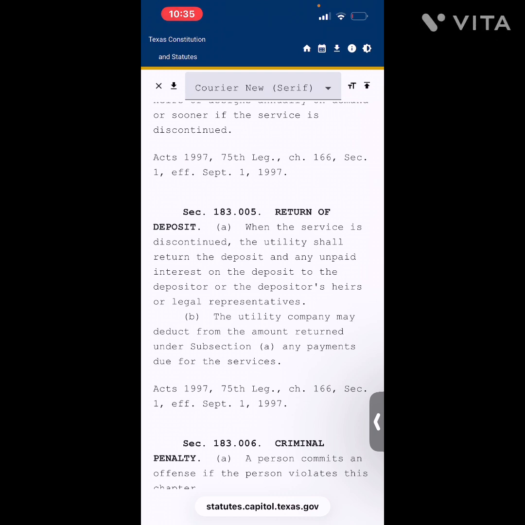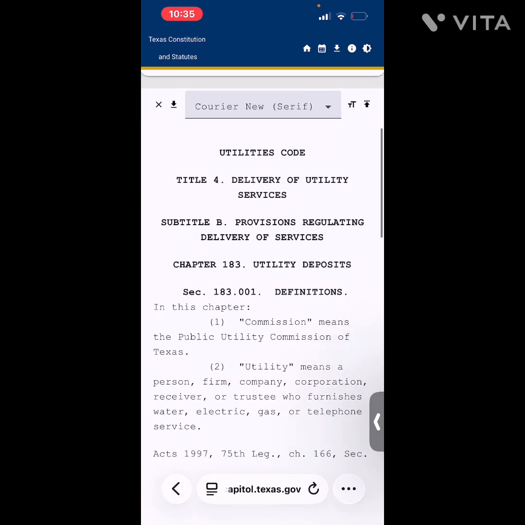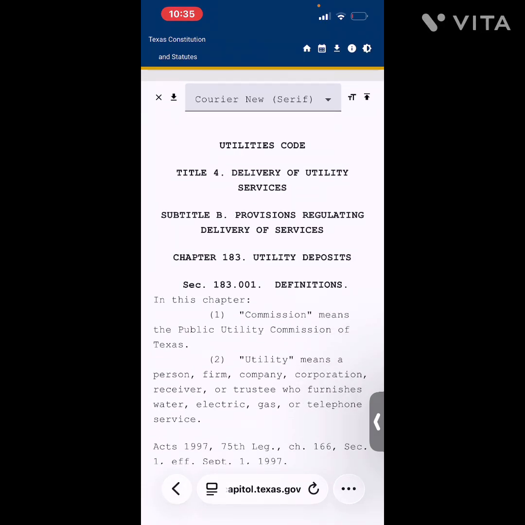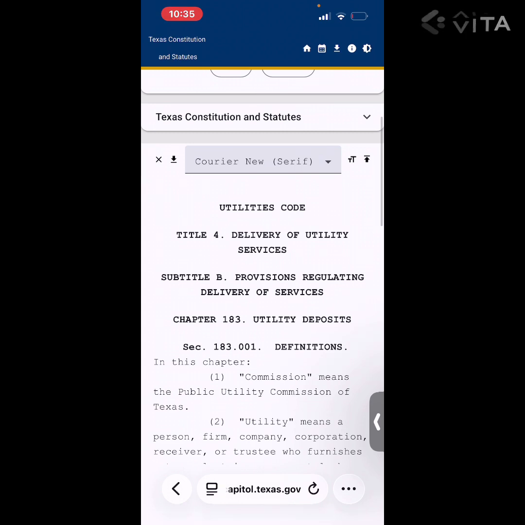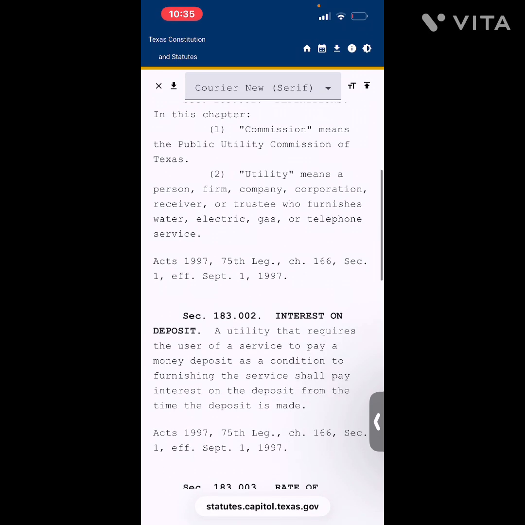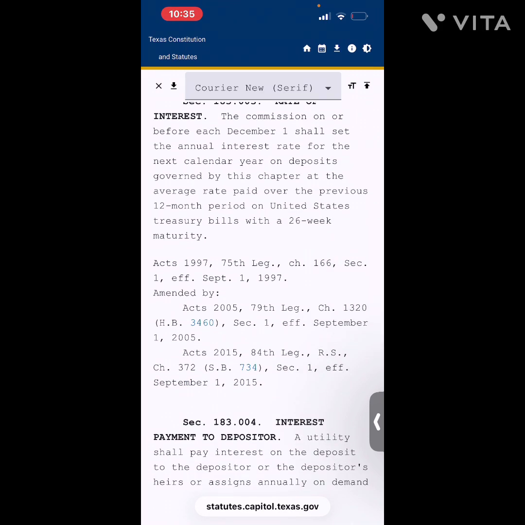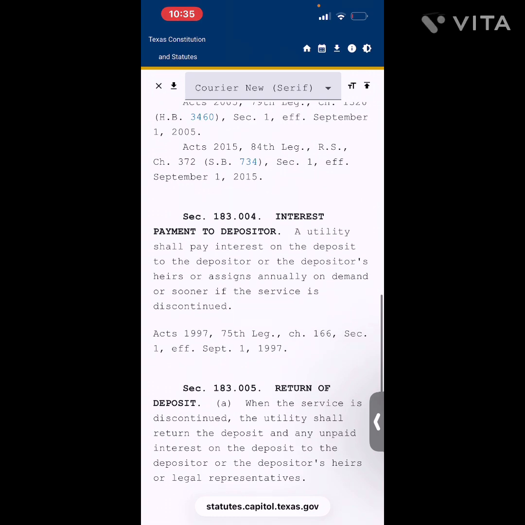This right here steps on their toes. So they don't have the authority to argue with this, period. This is Texas code. It's in the Constitution and statutes, as it says right here. Where is it at? Texas Constitution and statutes, utilities code. So this is Section 183.002, interest on deposits, and it goes down. So this is the document that you will need to argue with their doubt, pretty much. And it's not an if, it's but when.